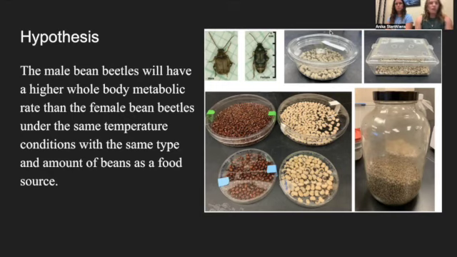Our reasoning behind this hypothesis was that the previous literature and the studies done on other species of beetles all suggested and showed that the male beetles in these studies generally had higher body metabolic rates than the female beetles did. Because of this, we thought that this trend would continue and remain consistent throughout our trials with the bean beetles, even though bean beetles are a different type of beetle than the seed beetles and ground beetles studied in the previous literature.